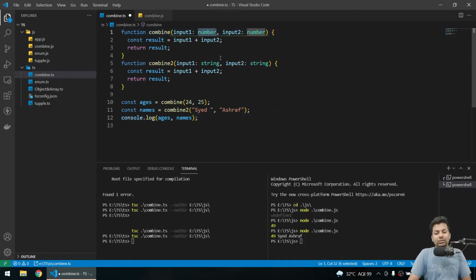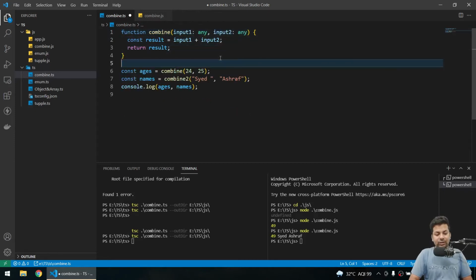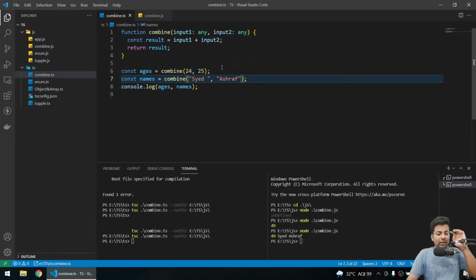So you'll be like, okay, just type any here then. Okay, you are also correct. I'll just say any, and I'll remove this and call that function combine. Then also it's correct. But with any, now if I send an array, then what will happen? Now I'm sending an array, which is not acceptable. I mean, why would I send an array?